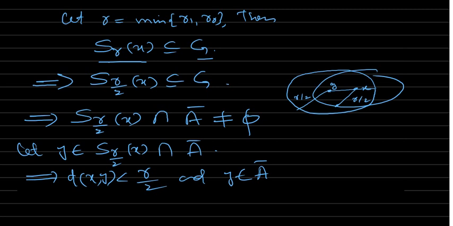S R by 2 of Y is a subset of A. Y is in A closure, so Y is in A or in A derived. Y is in the intersection actually.